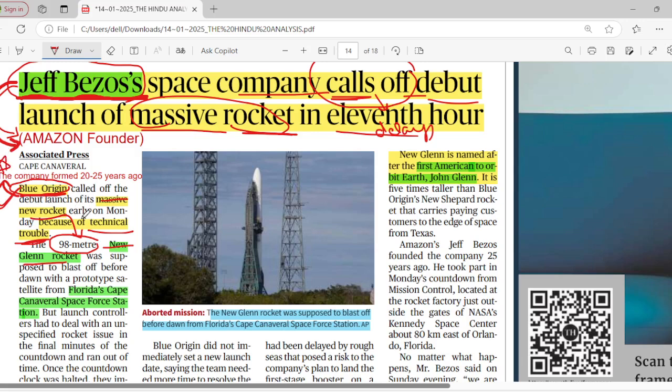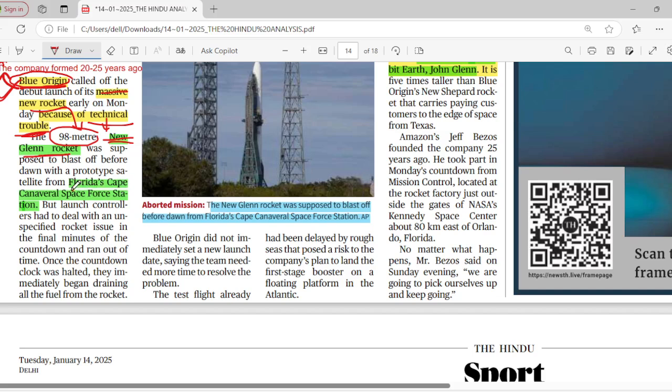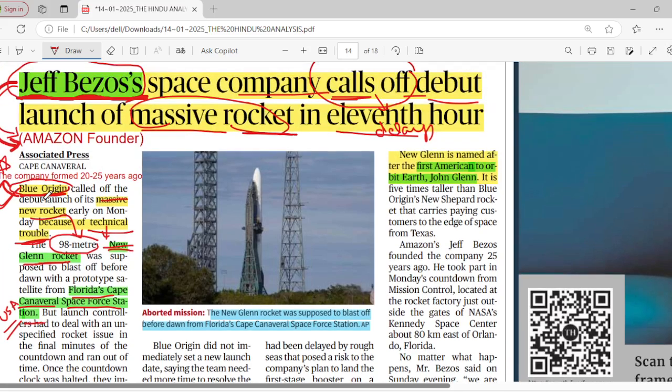Very important from your prelims perspective. He wanted to launch a new rocket called New Glenn, but due to certain technical issues it has been delayed. He wanted to launch it from Florida's Cape Canaveral Space Force Station, which is located in the US. Why did the New Glenn rocket get this name?